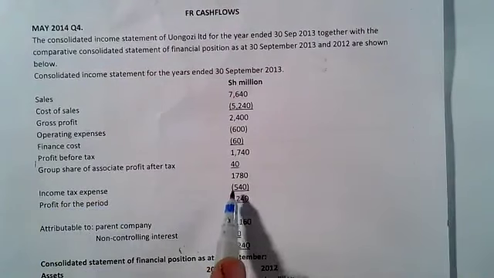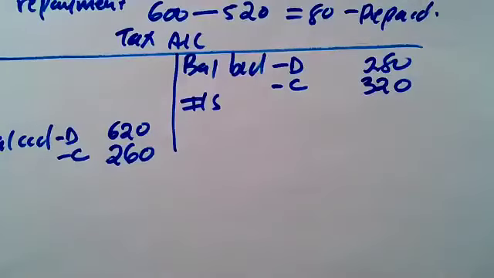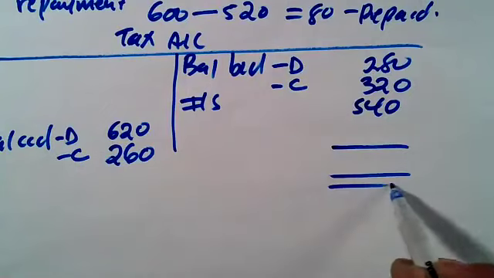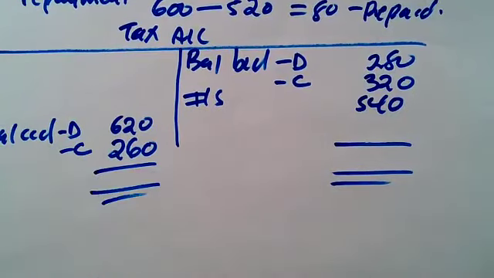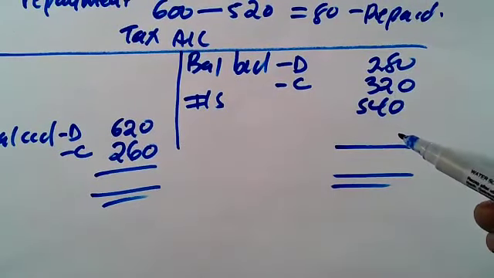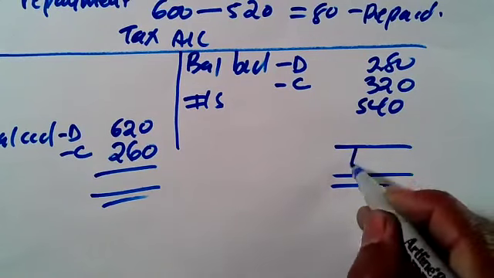So during the year, we are charged tax of 540. That's what we are supposed to pay. Now, let's cross that. We need to know the actual amount of tax paid. So it's 280 plus 320 plus 540, you'll be getting 1140.